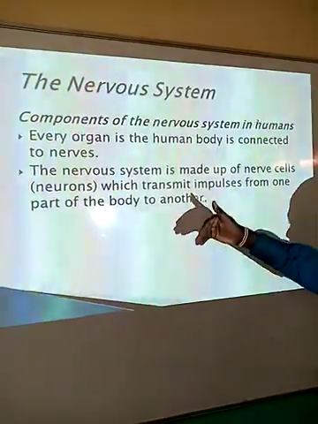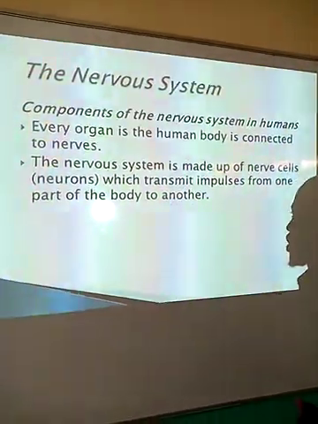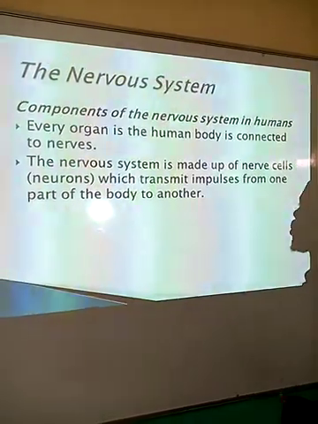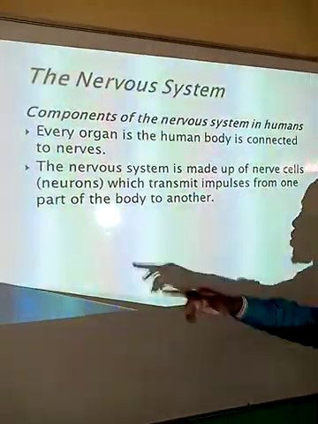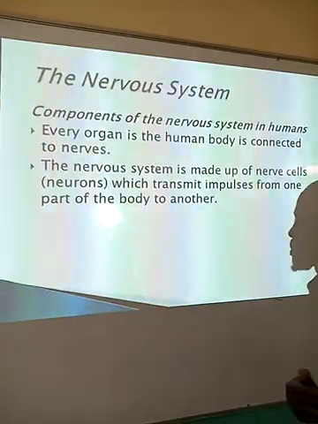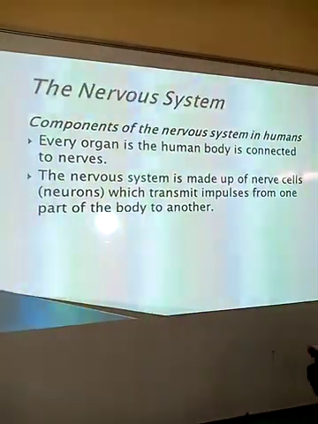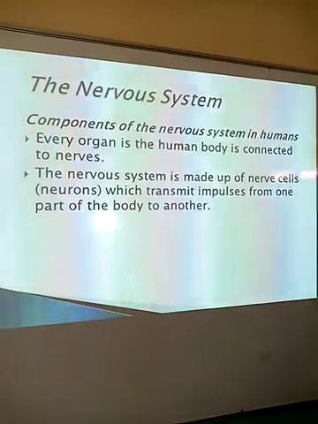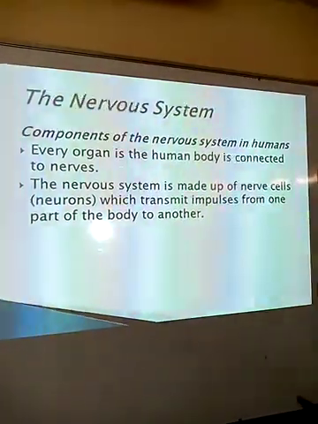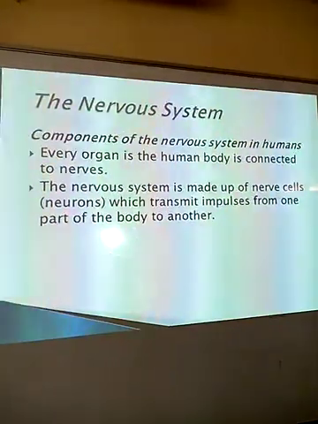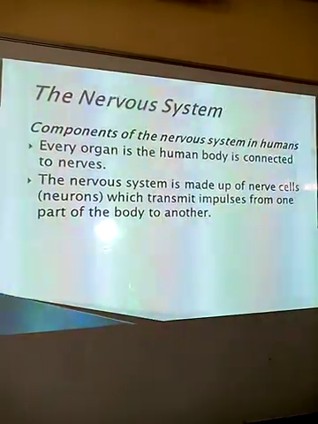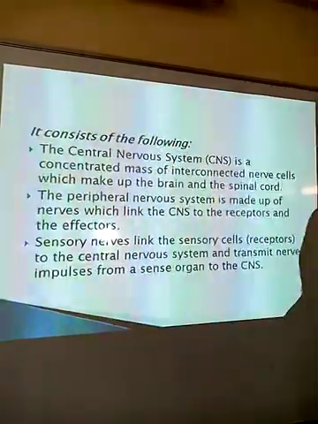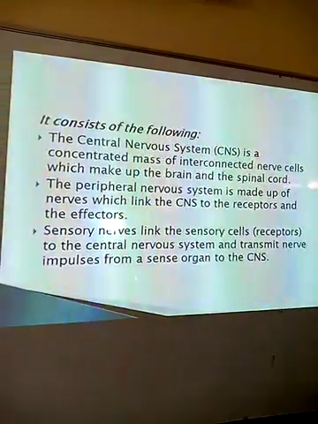So when I'm talking about the basic functional unit of a nervous system, it is the nerve cell, or what we are calling a neuron. That means that without a neuron, there can never be communication from one part of the body to another. So it is very, very vital that each and every part of the organism is connected by a nerve cell that we are calling a neuron.